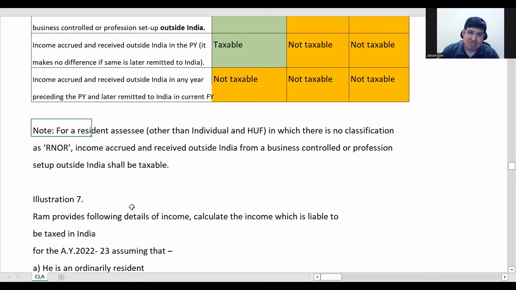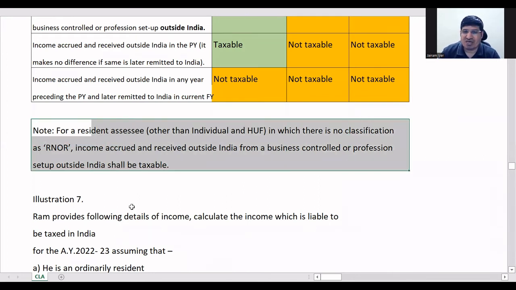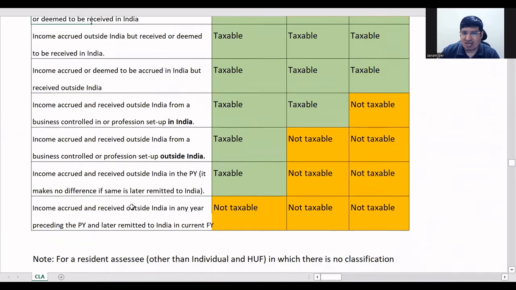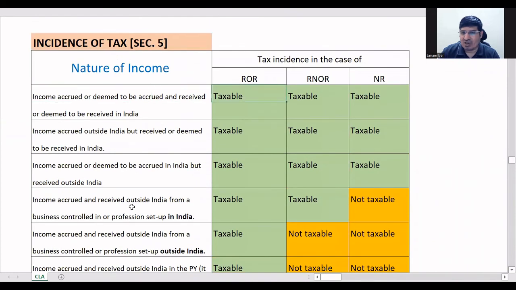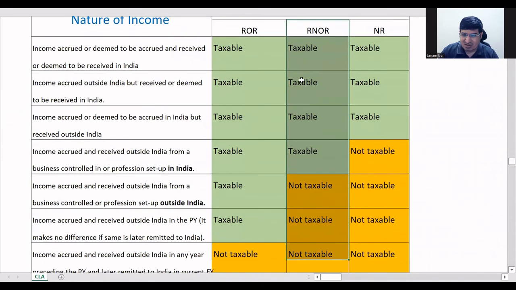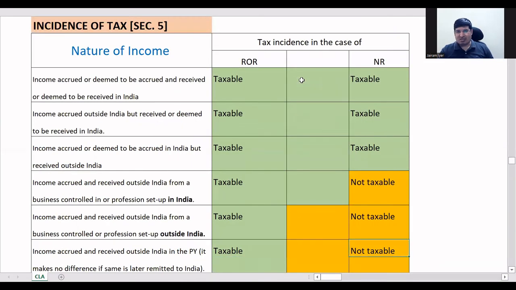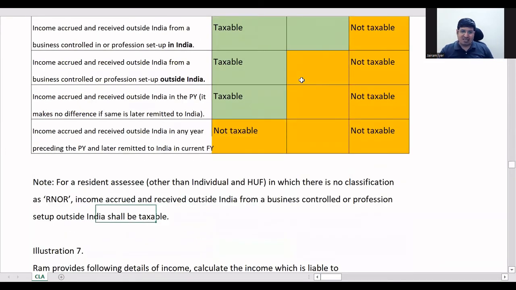So this point is not important for you. This is just saying that here you have got three things, right? ROR, RNOR, and NR. What if the assessee is not an individual or HUF? Then the RNOR concept will not be there, right? It's a company, firm, AOP, then what will we do? Nothing, just delete this line, that's all. If there is no RNOR, delete the RNOR part and use whatever is there here. That's what this line is saying.